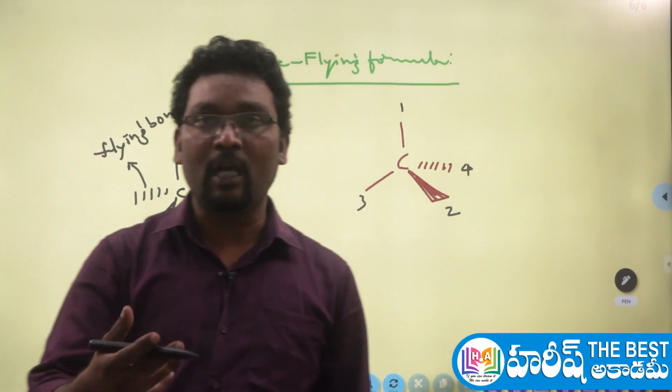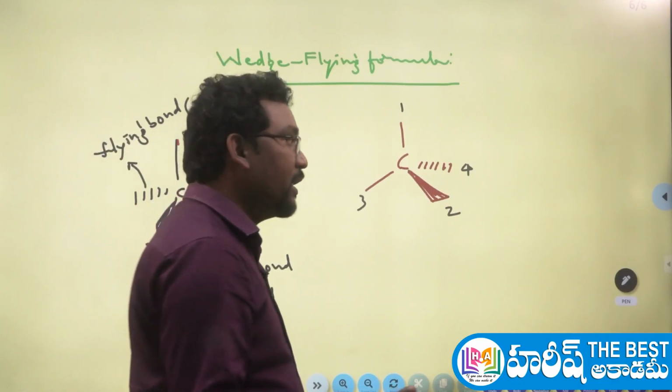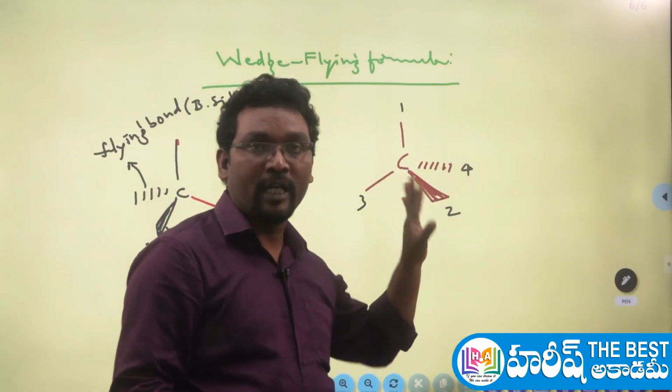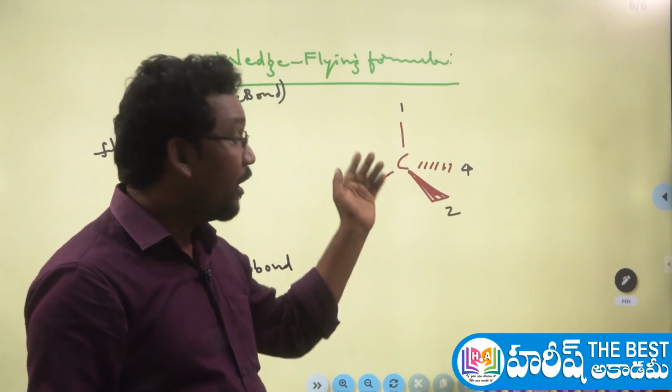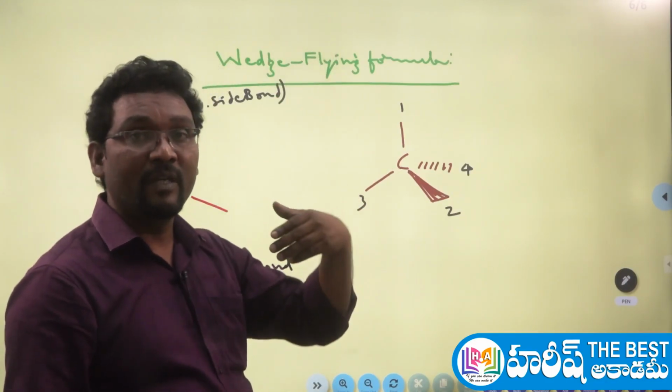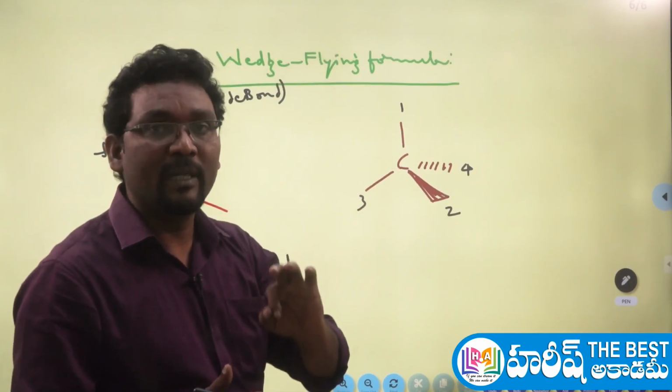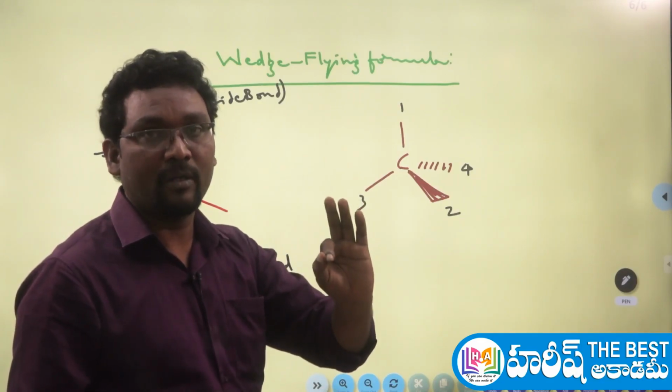Now, how to view the molecule from the opposite side of the fourth priority group? If it is on the back side, you can directly see from the front side and assign. But if it is on the front side, at the top, or at some other place, how can you see? That will be difficult. So let me tell you one simple shortcut.